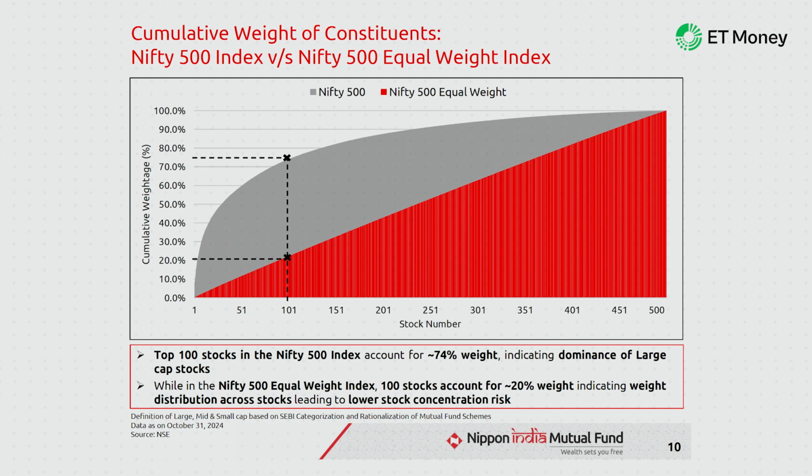Now, equal weight indices solve this problem by making multi-cap indices more multi-cap-like. In the Nifty 500 equal weight index, only 20% allocation is to large caps. Mid caps have a weight of 30% and small caps constitute the remaining 50%. So while the Nifty 500 is large cap heavy, the Nifty 500 equal weight is mid and small cap heavy, which better reflects the composition of the index.